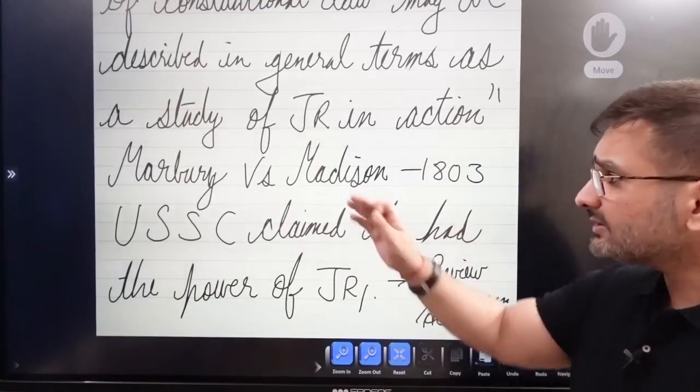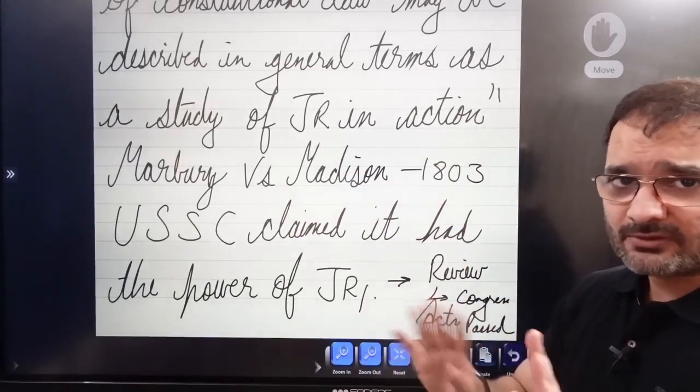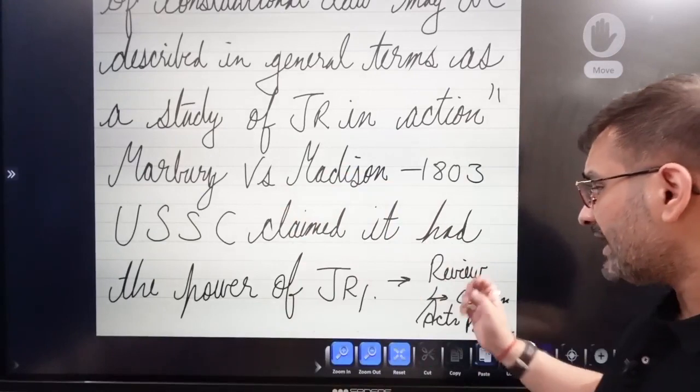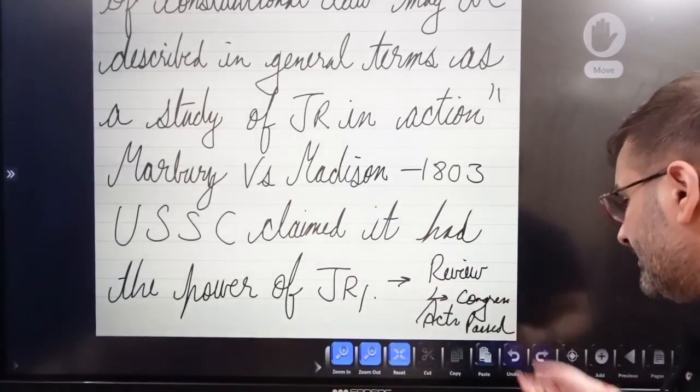It is a very crucial case law. Whenever you write about judicial review, Marbury versus Madison cannot be skipped at all. It has to be mentioned in your answer. All right. So the United States Supreme Court claimed it had the power of judicial review, even though it wasn't explicitly given, but they claimed it.